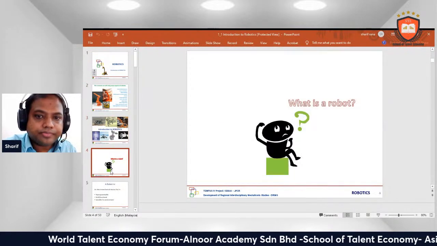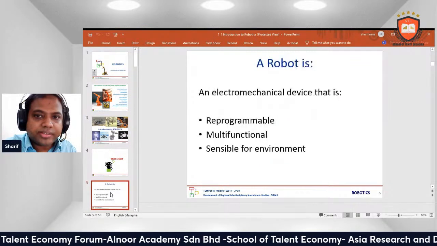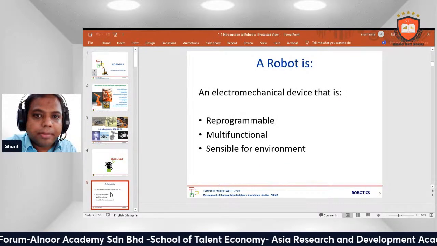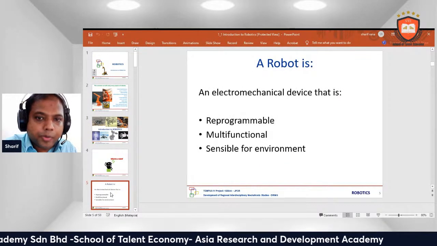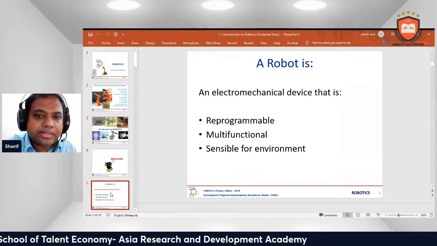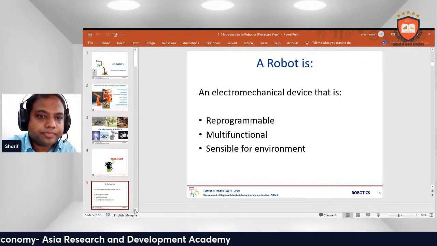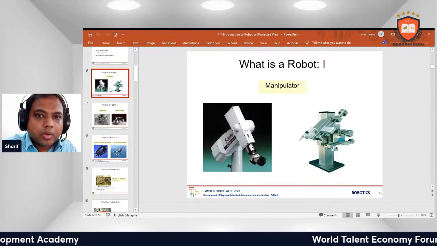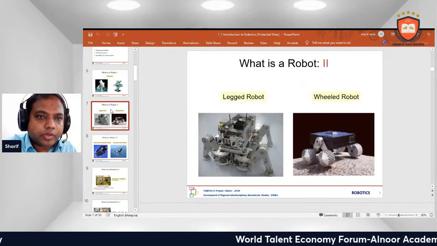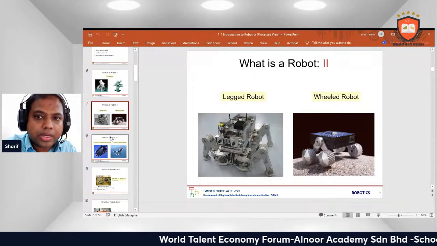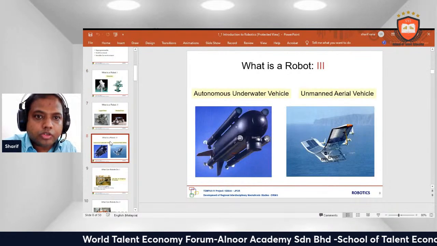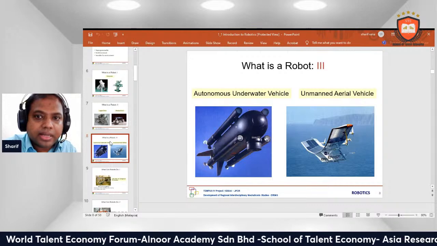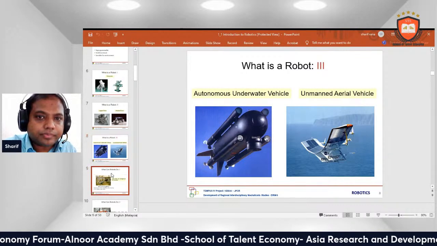Introduction to robotics. What is robotics? An electromechanical device that is reprogrammable, multifunctional, and sensible to the environment. What is a robot? Manipulator. What is a robot? Legged robot, wheeled robot. What is a robot? Autonomous underwater vehicles, unmanned vehicles.